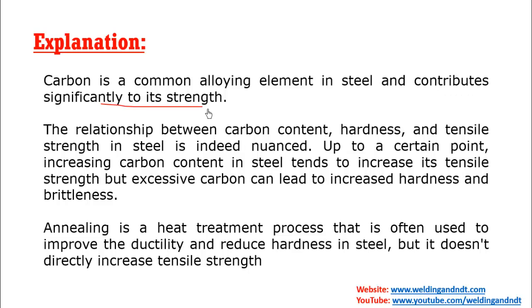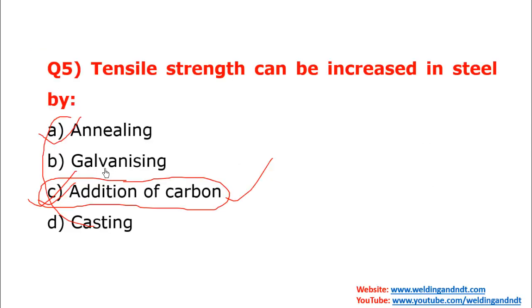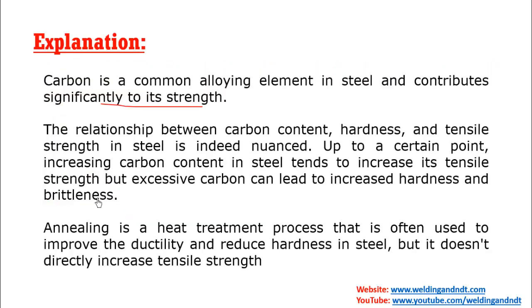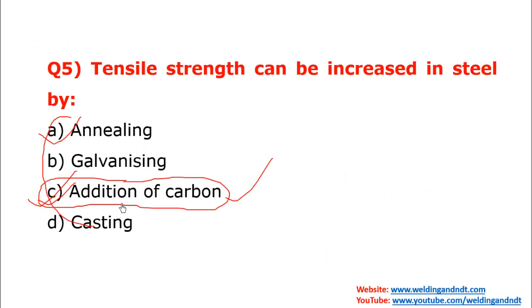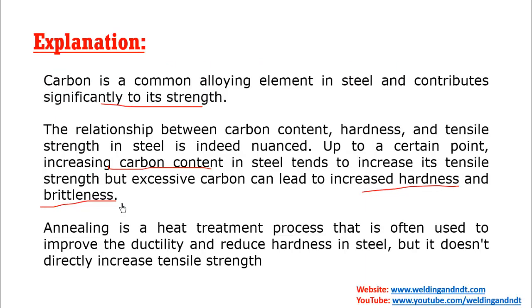But there is one exception: as you increase the carbon content, the strength will increase, but after a certain limit, the hardness and brittleness will increase. But in general terms, it is said that whenever you increase the percentage of carbon, the tensile strength will increase. So the most appropriate answer will be addition of carbon.